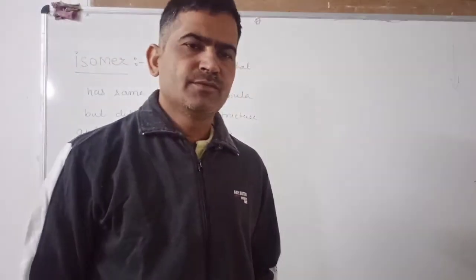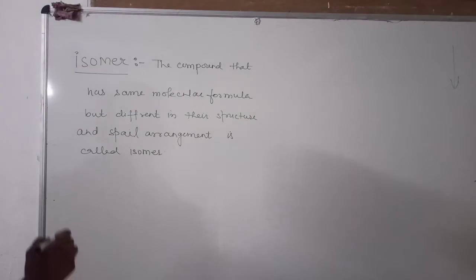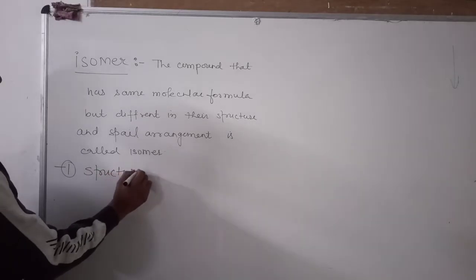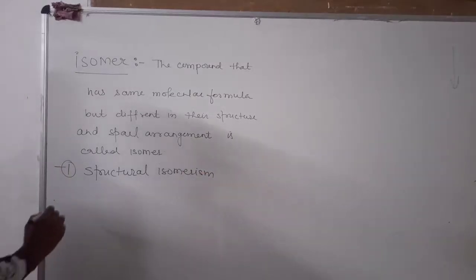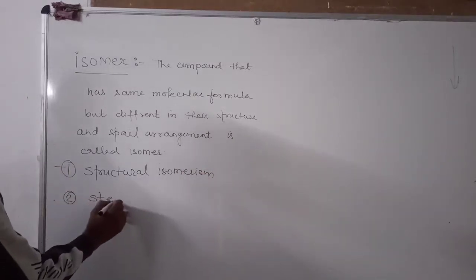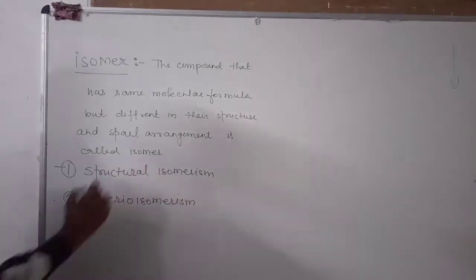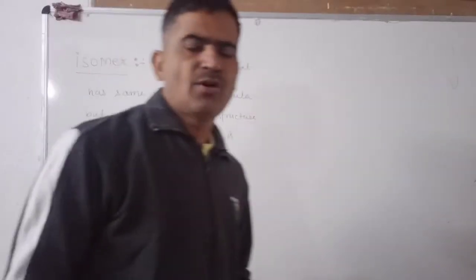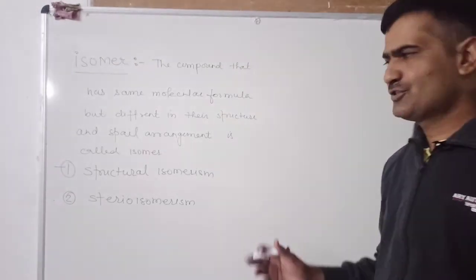Isomers are of two types, structural isomer and stereoisomer. There are two types of isomerism we will study here. First is structural isomerism. Second is stereoisomerism. Today we will first talk about structural isomerism. What is structural isomerism? The compounds that have the same molecular formula but are different in their structure show structural isomerism.